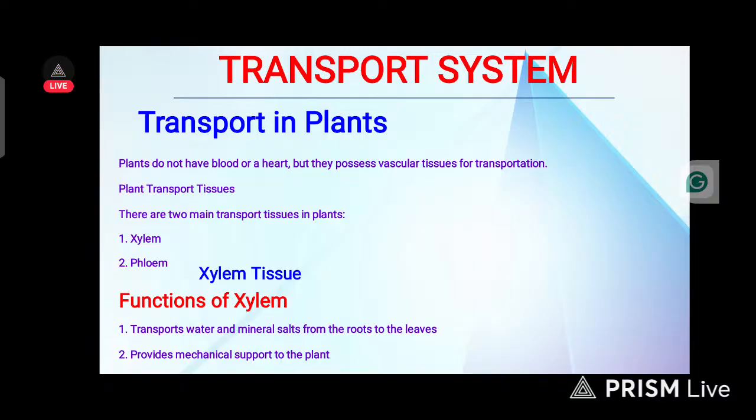Then talk of xylem tissues. Function of xylem tissue, we have transport of water and mineral salt from the root to the leaf. Another thing, it also provides mechanical support to the plant. So let's continue.